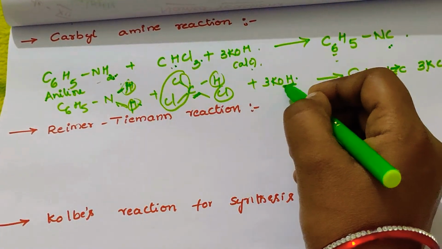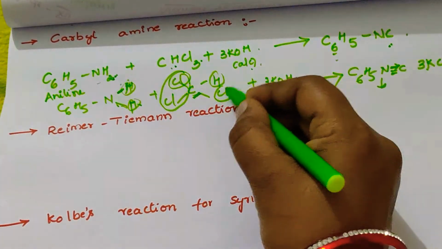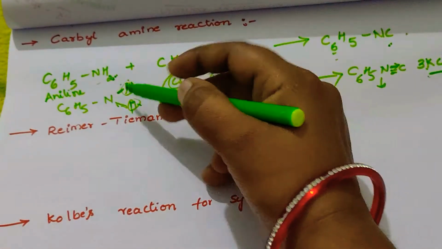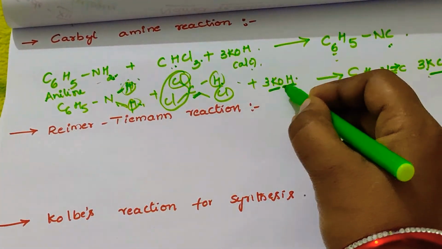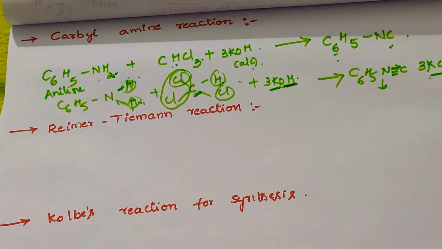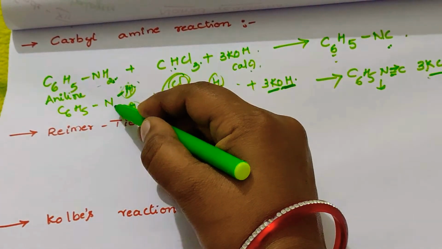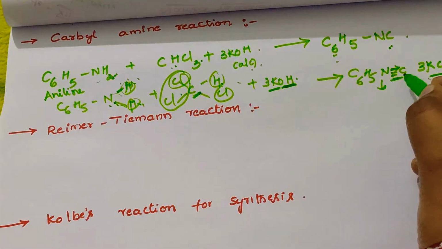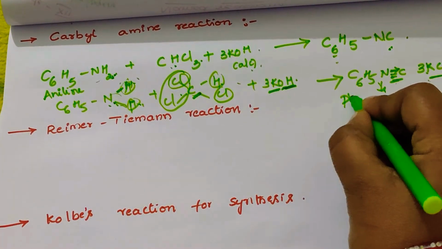In this, 3 potassium atoms and 3 chlorine atoms, 3 KCl, potassium chloride, are removed, and these 3 hydrogens and 3 OH groups remove water molecules, 3 H2O, and the remaining carbon atom and C6H5N. The bond is between the nitrogen and carbon, and between C6H5 and C. We call it phenyl isocyanide.